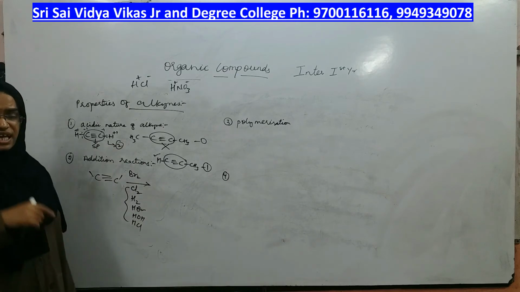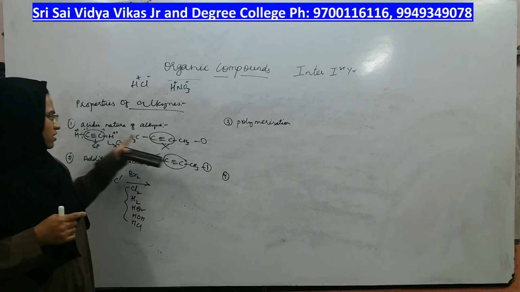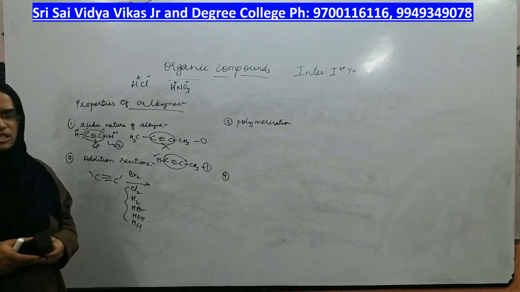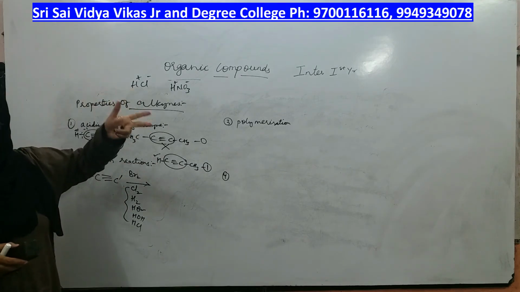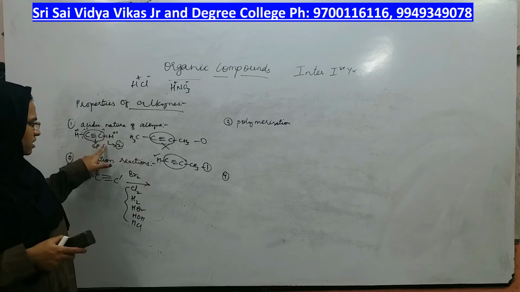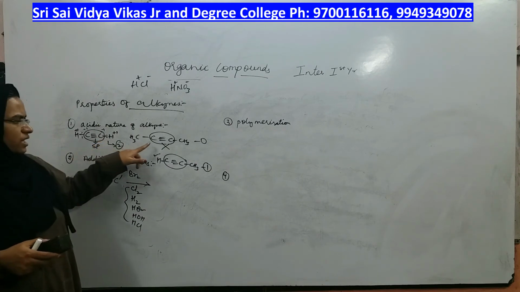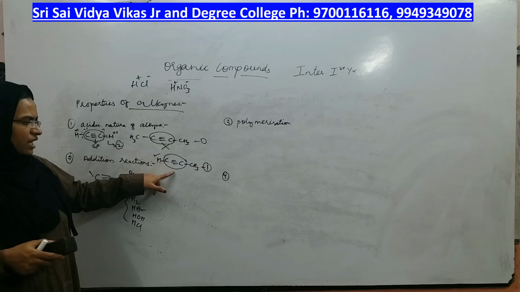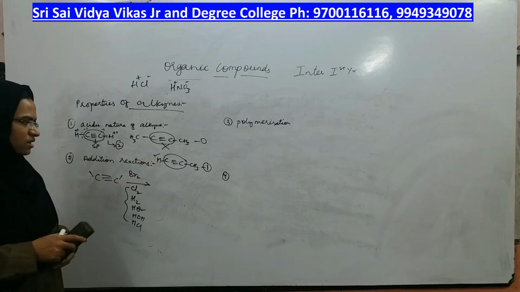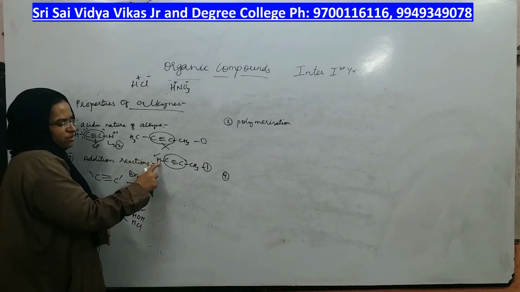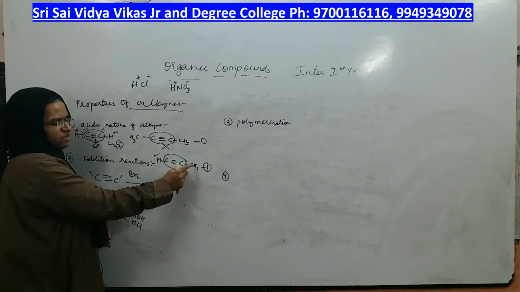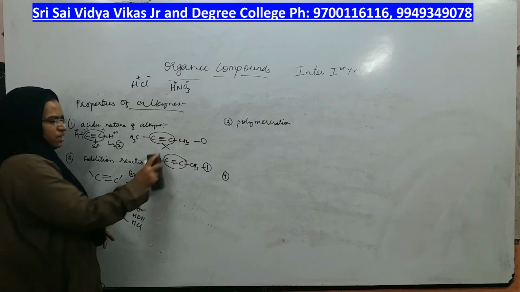If you compare the acidity of first, second and third, which is more acidic? Whoever can give more H plus ions is more acidic. Therefore, the first compound is most acidic, the second compound is least acidic, and the third compound comes in between. That means the hydrogens you should always check are the hydrogens directly attached to this part, not the hydrogens which are indirectly attached to this part, right?